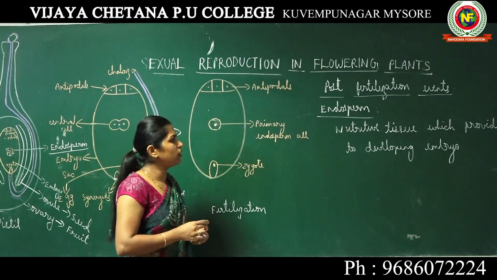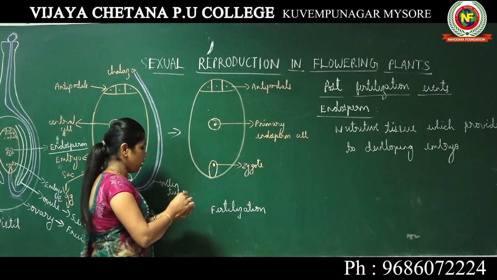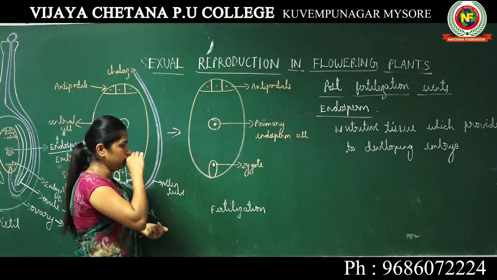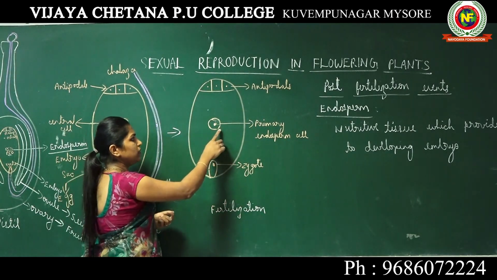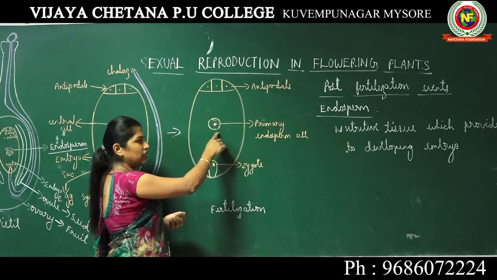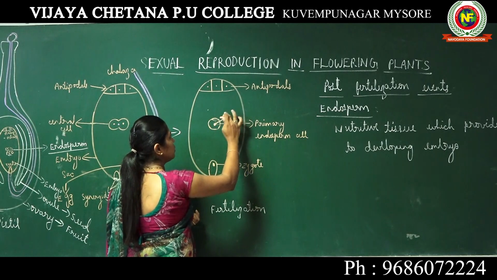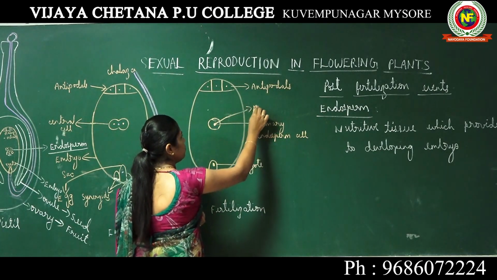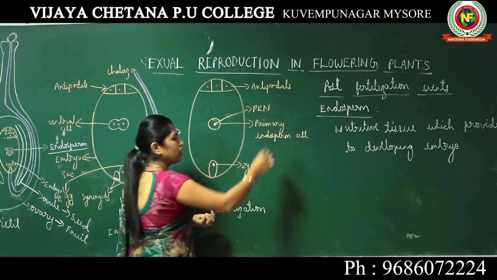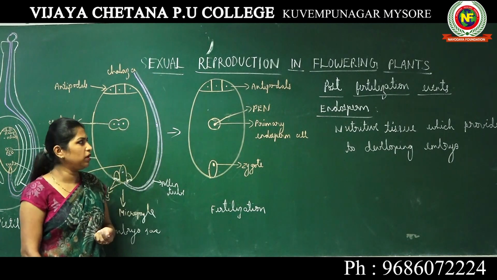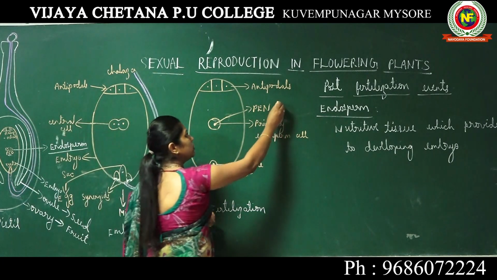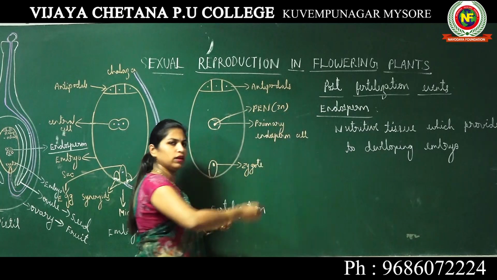Okay, endosperm is a nutritive tissue. Now, as we all know, inside the primary endosperm cell, we have this nucleus known as primary endosperm nucleus, PEN. Okay, primary endosperm nucleus, which is triploid in number.